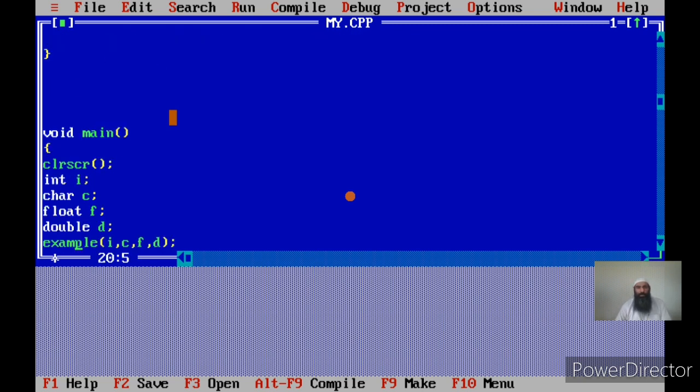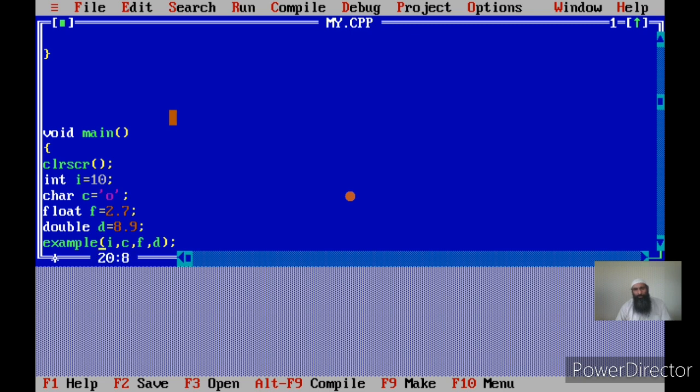Now let us pass I by value. Now I have got another character. I initialize it to constant O. I have got F. I initialize it to 2.7. Then I have got T. I initialize it to 8.9.